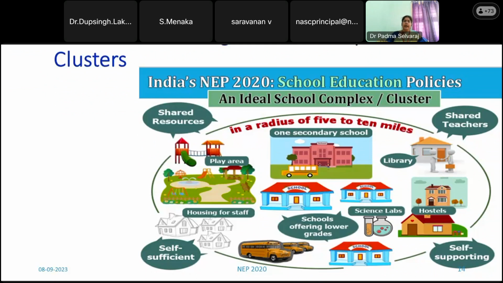They are trying to identify schools within 5 to 10 kilometers which have good resources like labs, libraries, a play area, or other infrastructure. Those schools will be combined as clusters, so they will be sharing their resources. They will even share their teachers who may be well trained in one subject. Not only in bigger schools, in smaller schools also, the teacher can be shared among the schools.